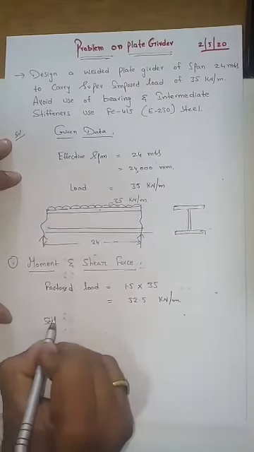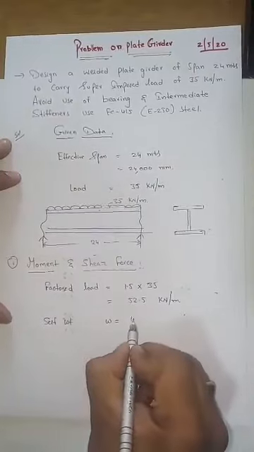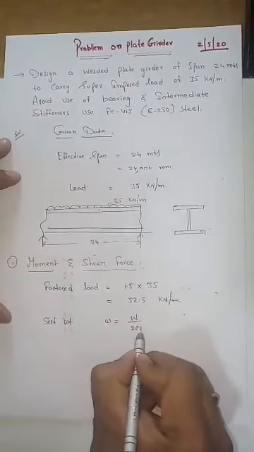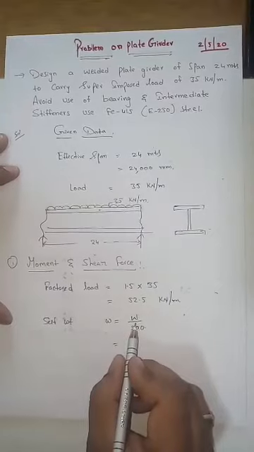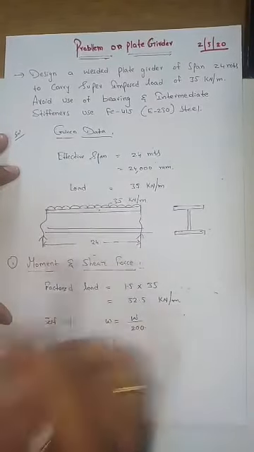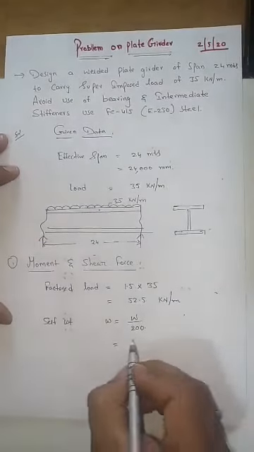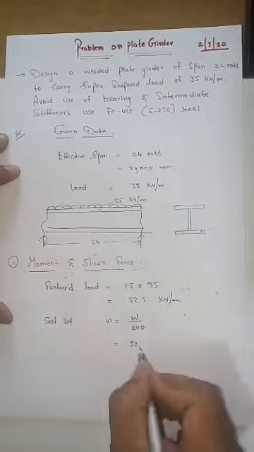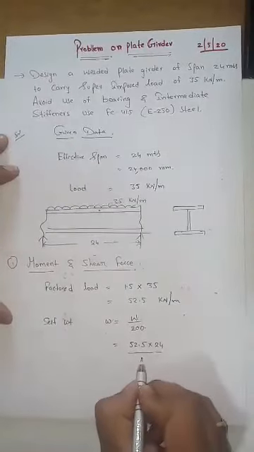What is the self weight of the plate girder formula? Self weight w is equal to capital W by 200, isn't it? So what is capital W? Capital W is nothing but the factored load multiplied with the span length. So what is the span length? Into 24 by 200.